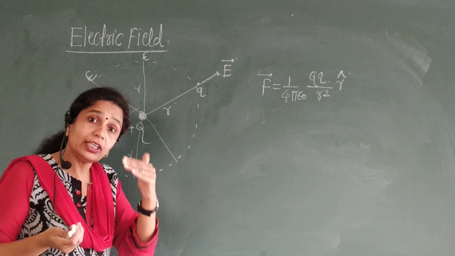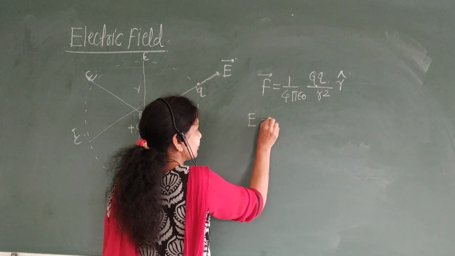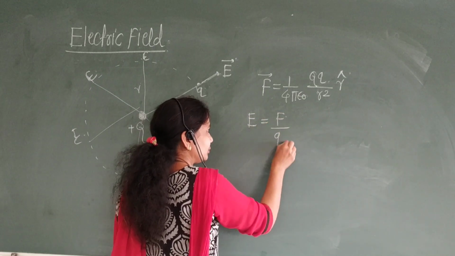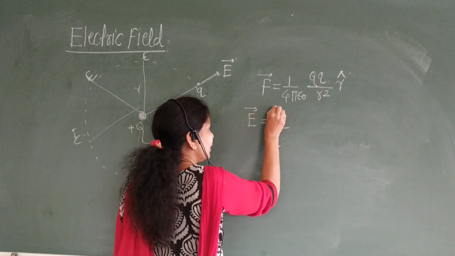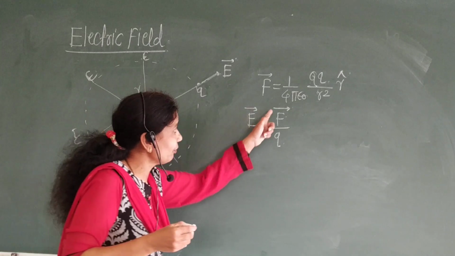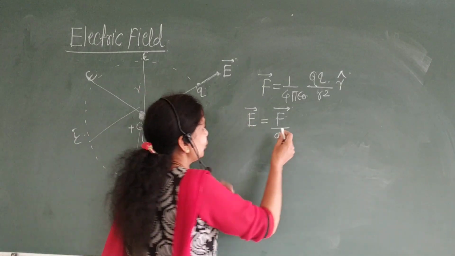Now electric field can be defined as force per unit charge. Therefore electric field is a vector quantity and it is defined as F vector per unit q. Then what is the value of F vector?